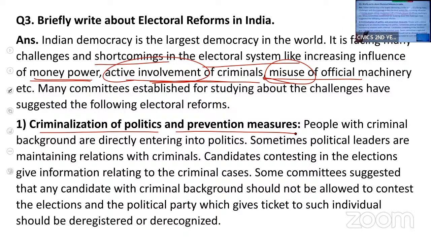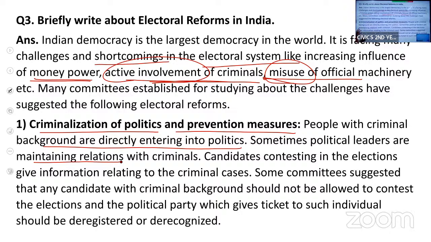Here they say that any person who has a criminal background should not be allowed to enter into politics. People with criminal backgrounds are directly entering into politics. Some political leaders are maintaining relations with these criminals, and some of the criminals are contesting the elections also.